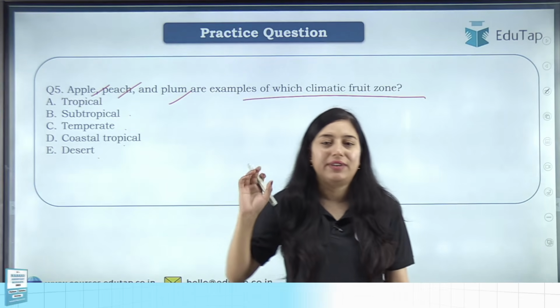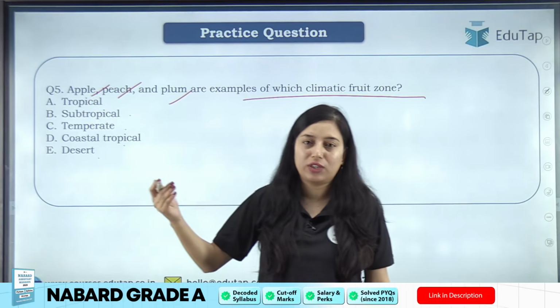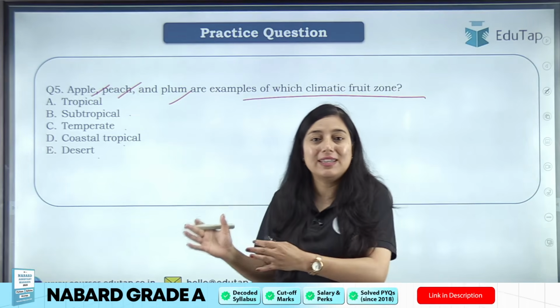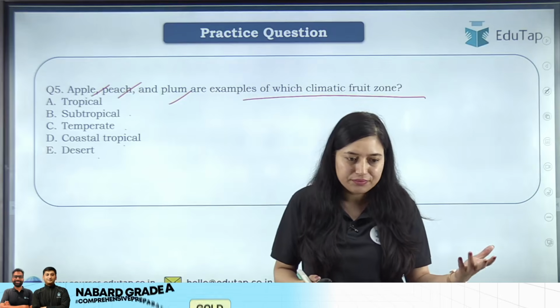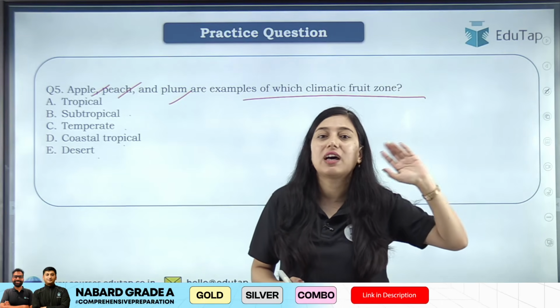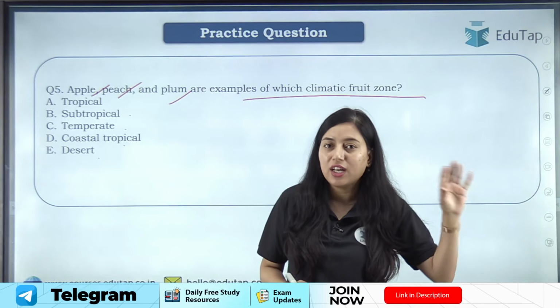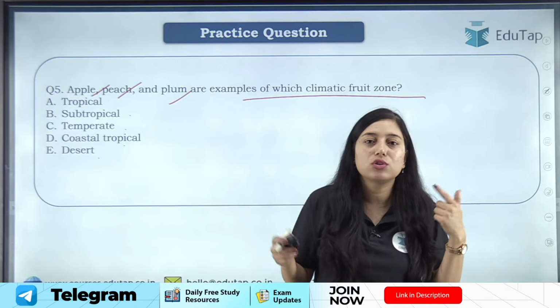Now students, very important to learn. अब आपने देखा होगा एप्पल जो है वो कहाँ पे ग्रो होता है. Usually apple is grown in Jammu Kashmir, it is in Himachal, it is in Uttarakhand. So these are all hilly areas, and we know the climatic conditions here are cool, right? So from here also, likewise, you can learn things.